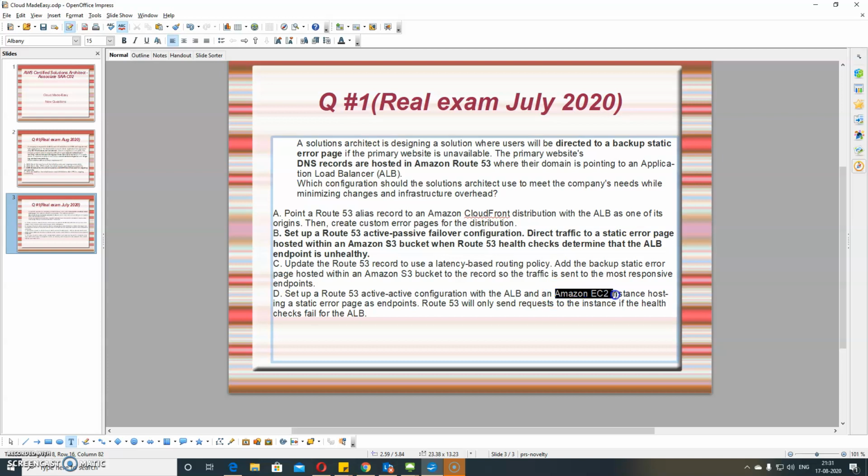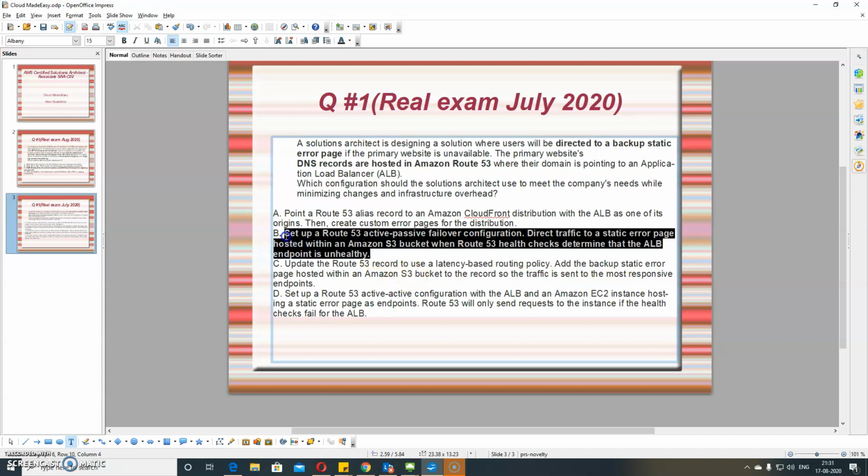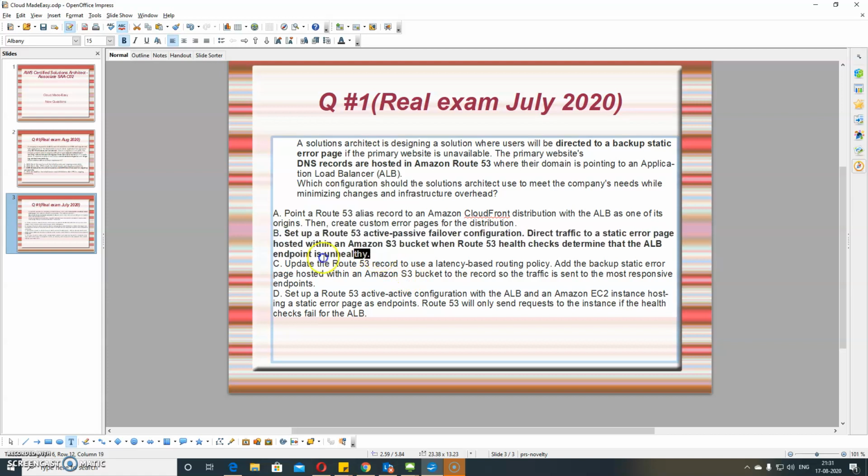Now the problem is, to keep an error page, being an architect, I would never want to launch an EC2 instance just to keep one error page. Better to host it on S3, right? So I would go with this one. So this will be my answer.